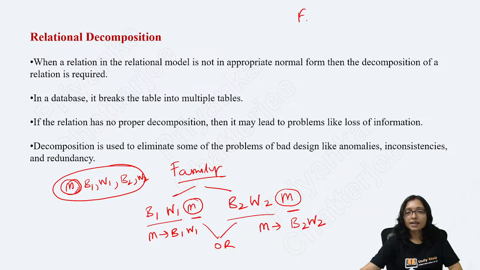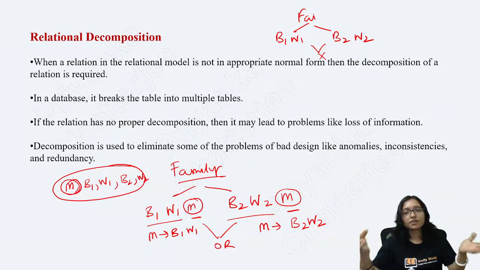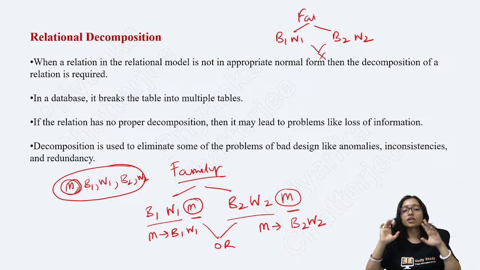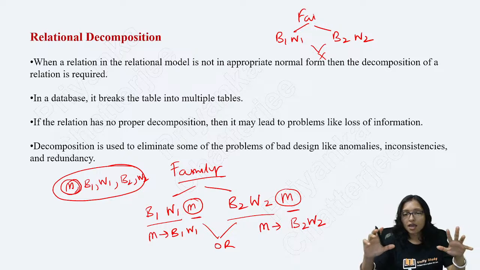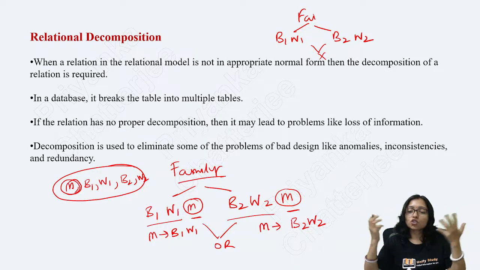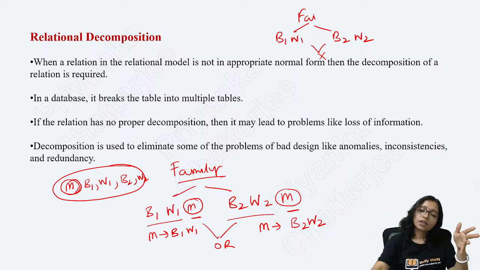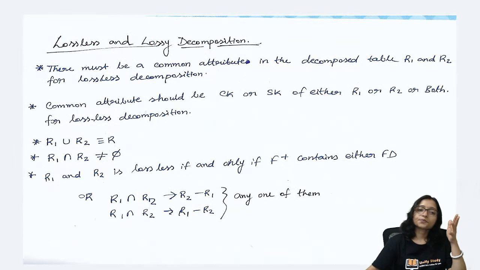If it is like that, here is the family, and brother 1 wife 1 are separated, brother 2 wife 2 are separated, and between them no one is common, no one is able to convince them, then the family will not combine. Anyhow you cannot combine the family. That is the concept of lossless and lossy. After joining, is it lossless, or is it lossy? So here you can come to this directly.